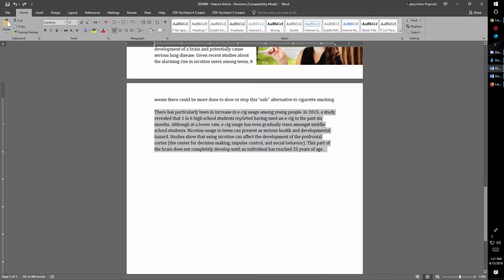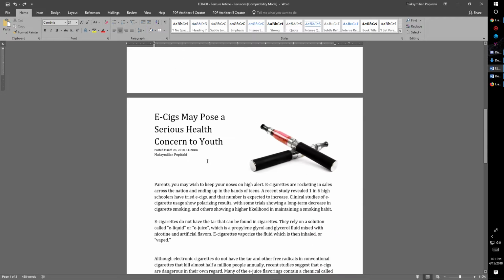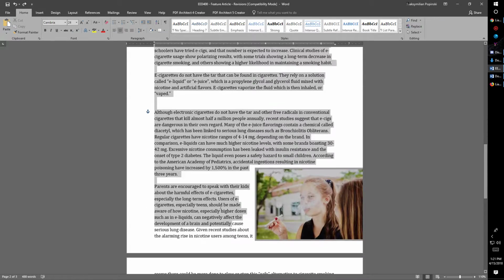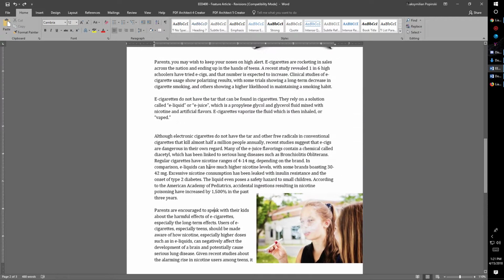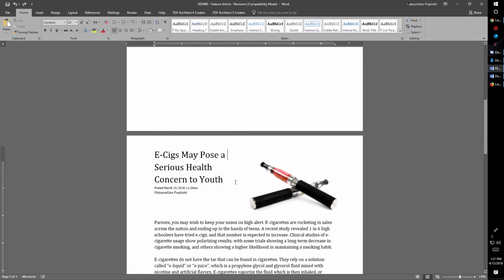It talks about the particular risk in e-cigarettes, the increase in e-cig usage among young people and the particular risks associated with nicotine use in young people. Second question, does the article stay on topic? Now, I've scoured this article thoroughly, and I'm pretty sure at no point do I deviate away from the question I'm trying to address. E-cigs may pose a serious health concern to youth. At no point do I talk about the serious health concerns possible to middle-aged people or elderly people. I just talk about the health concerns toward young people.